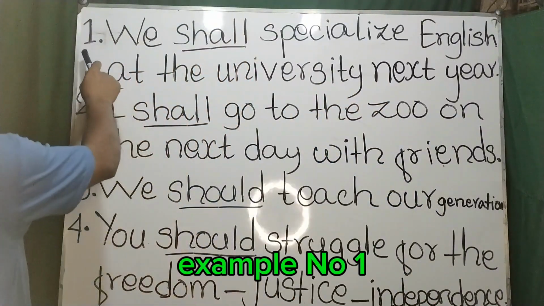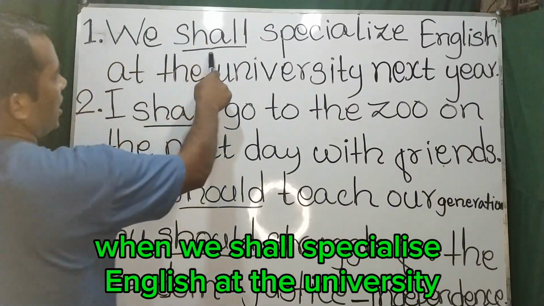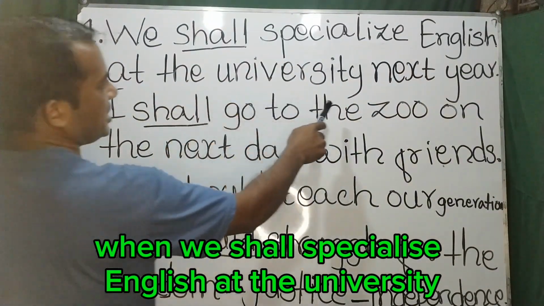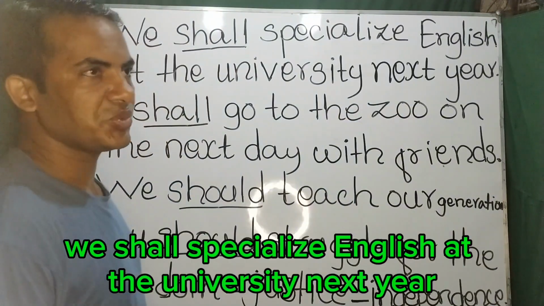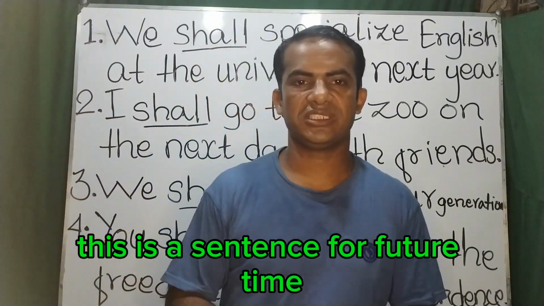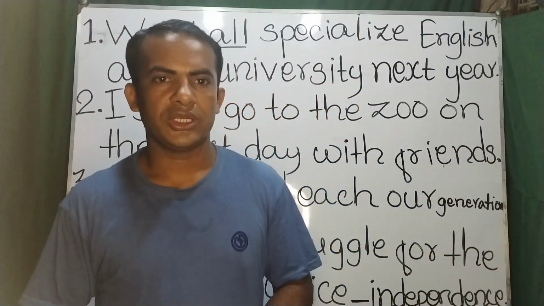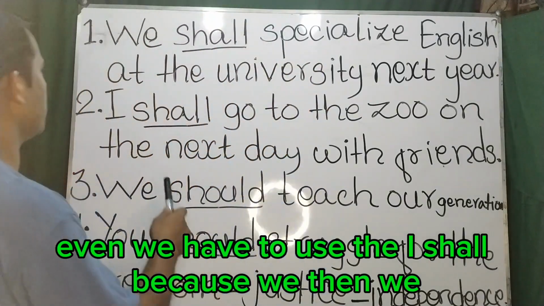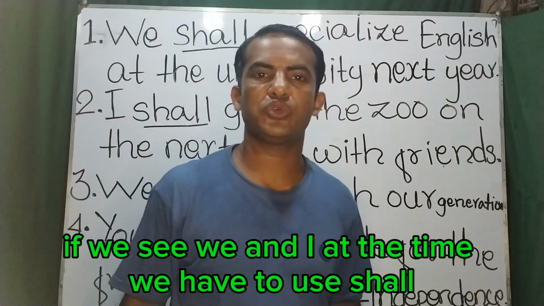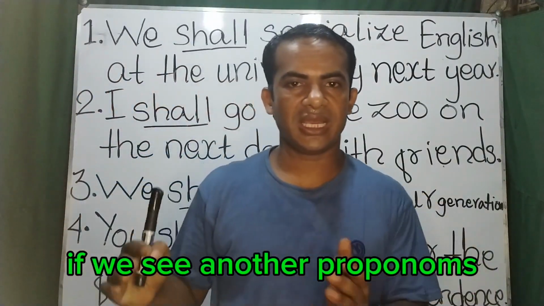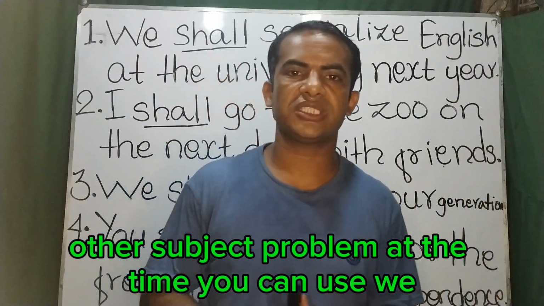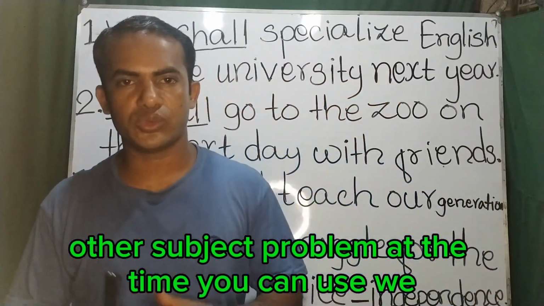Example number 1. We shall specialize English at the university next year. This is a sentence in the future tense. This is an assertive sentence. We have to use shall here because if we see we and I, at that time we have to use shall. If we see other subject pronouns, at that time we can use will.